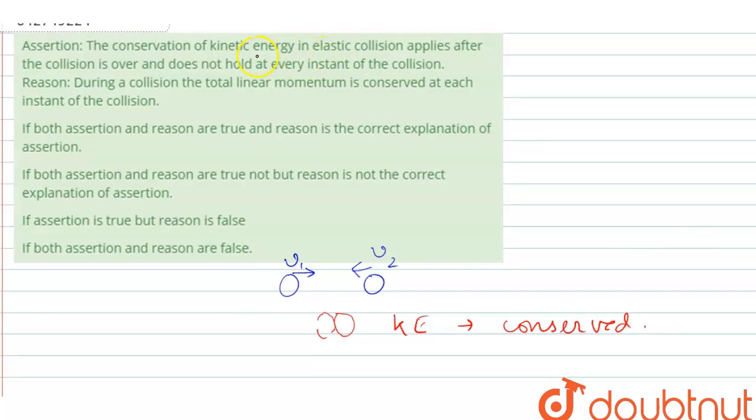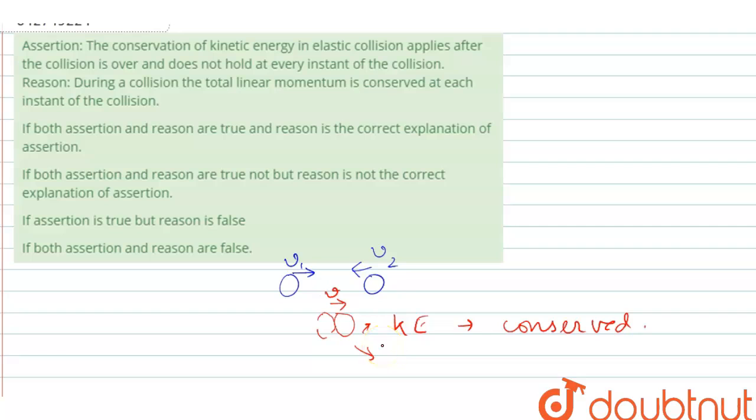And it is given that the conservation of kinetic energy in elastic collision applies after the collision is over. Yes, it's right. And it does not hold at every instant of the collision. Now suppose after the collision, it will move with a different velocity, suppose it will move this way, and after some time, again, this will get separated, right?